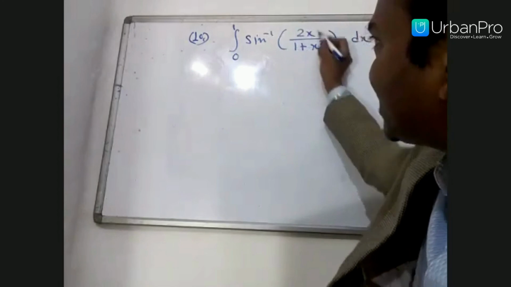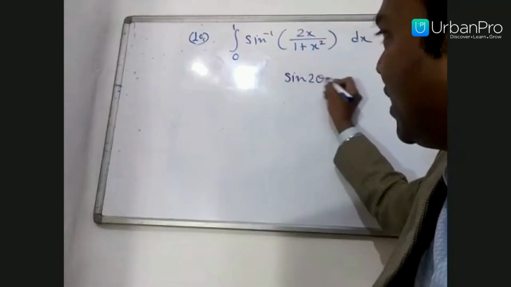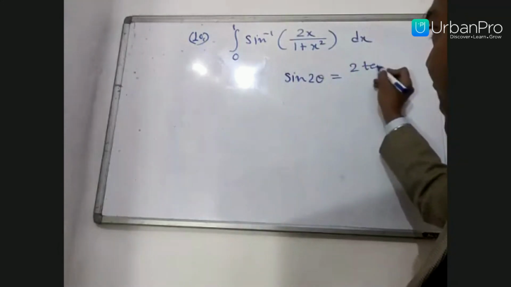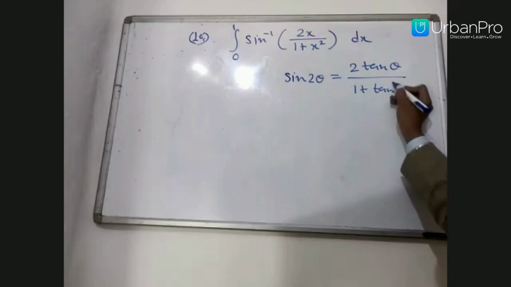2x upon 1 plus x square. We know one formula, the basic concept of trigonometry: sine 2 theta is always 2 tan theta upon 1 plus tan square theta.